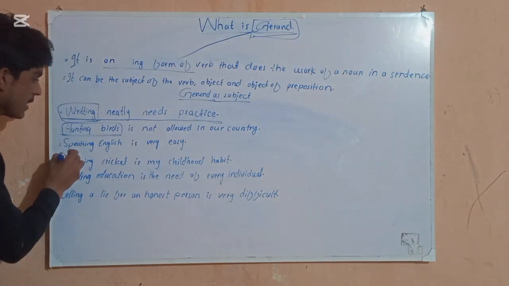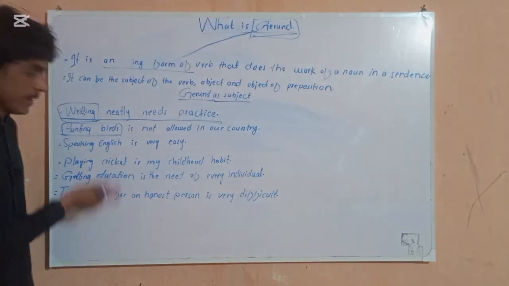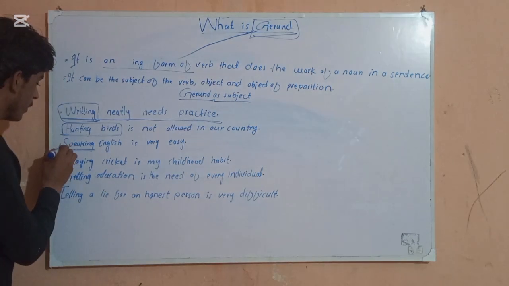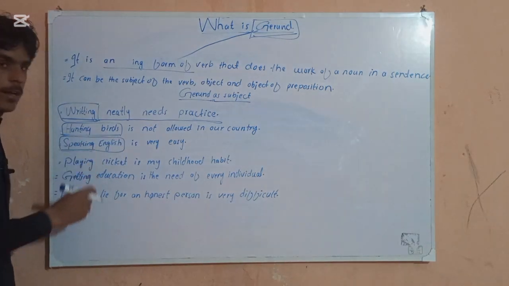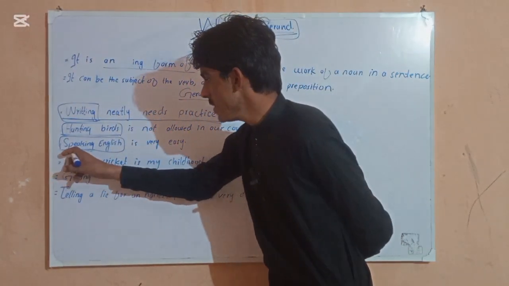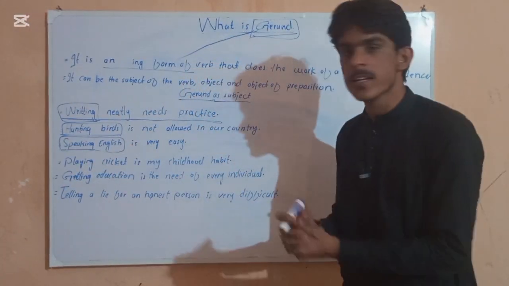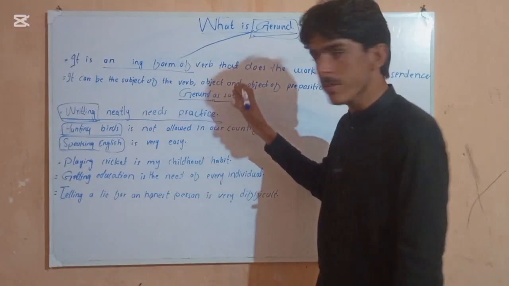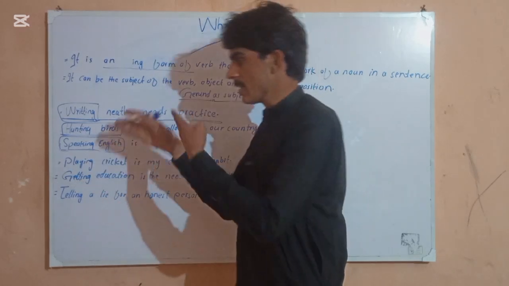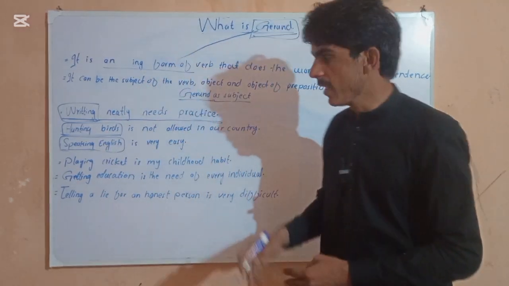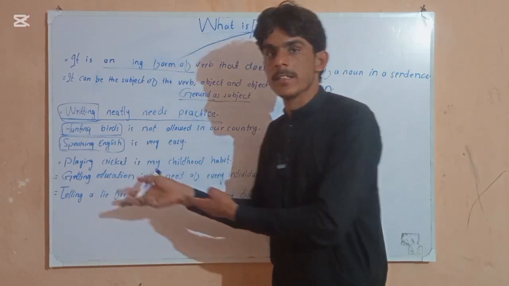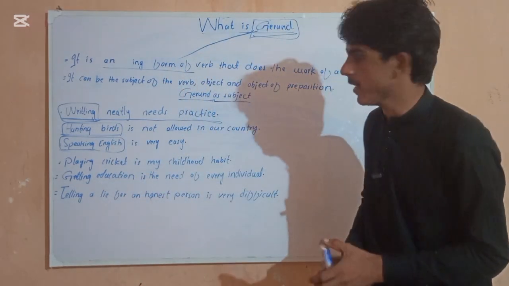Next, speaking English is very easy. Speaking English is in ing form of the verb. It means इंग्लिश में बात करना बहुत आसान है. So here speaking English is our subject. Speaking is the ing form of the verb, and it is doing the work of a noun in the sentence. Actually it is the ing form of the verb, but in this sentence it is doing the work of a noun.